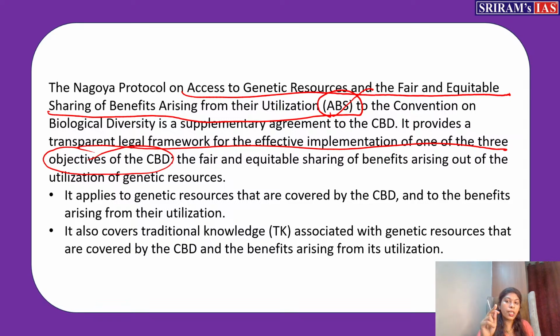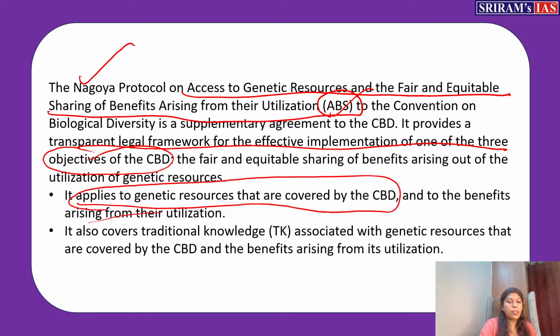That fair and equitable benefit sharing is one important objective that was taken care of by this Nagoya Protocol. It applies to the genetic resources that are covered by the CBD and to the benefits arising from their utilization. It also covers traditional knowledge, because when access to the genetic resources takes place, it covers the traditional knowledge and benefit sharing too, so that we share the benefit with all. This is taken care of by the Nagoya Protocol.